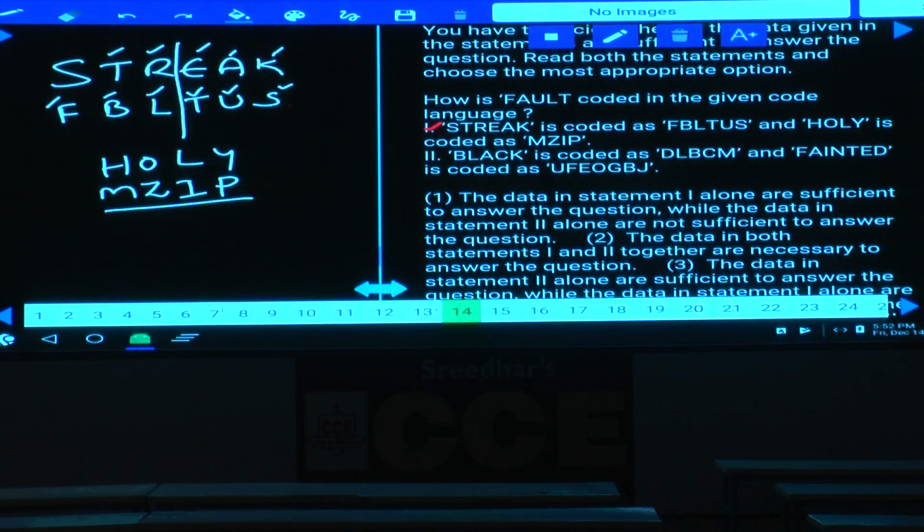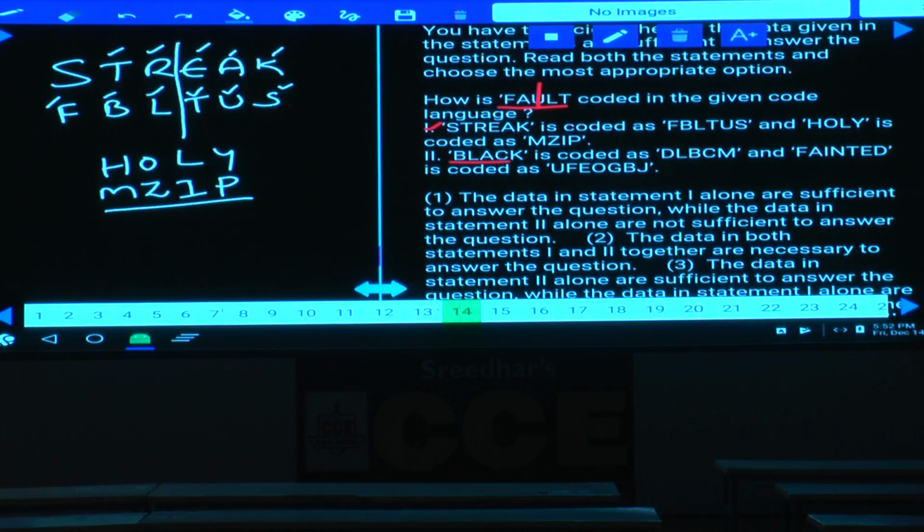But here in this one, there are only 5 letters, isn't it? Whenever there are an even number of letters, we can divide it into 2 equal halves. But as regarding this U, what should be taken? Whether it has to be left as it is, or plus 1 should be taken, it is not clearly known, isn't it? Hence, is 1 alone sufficient or not? Not sufficient. No information about an odd number of letters.